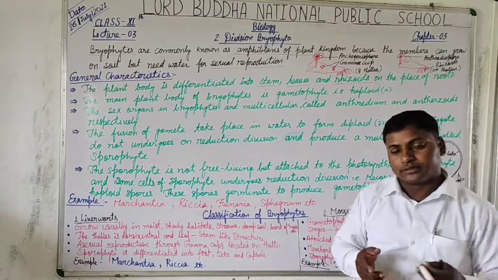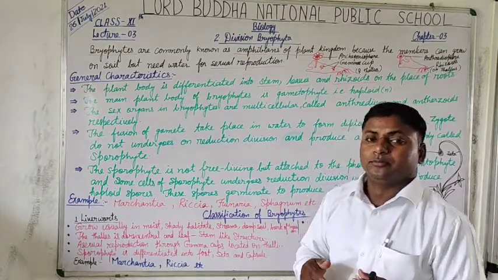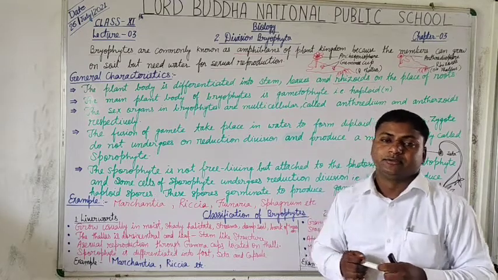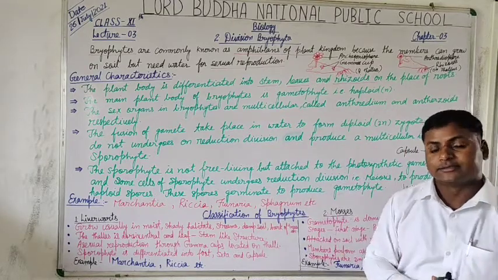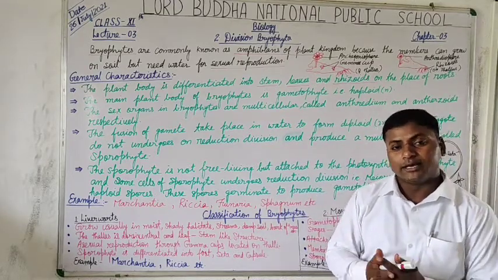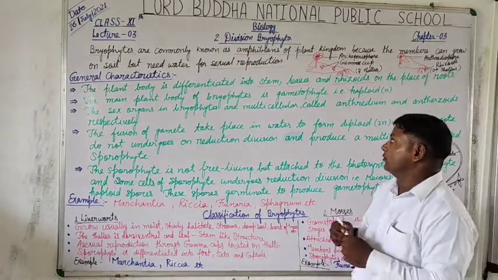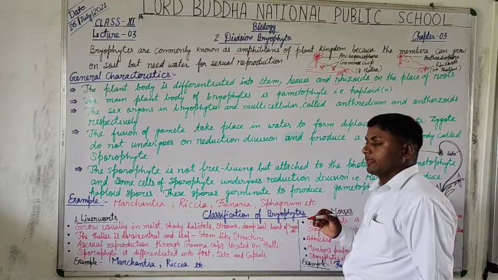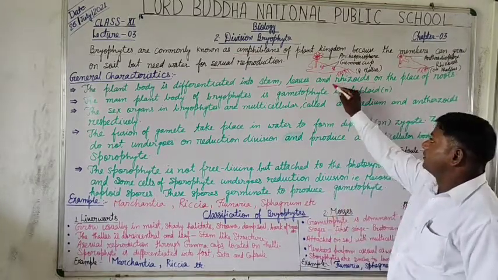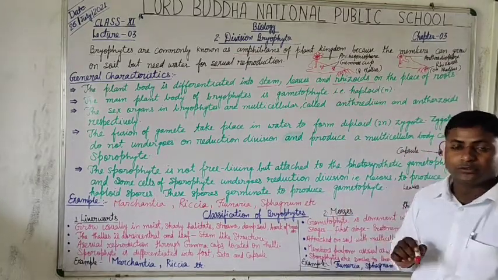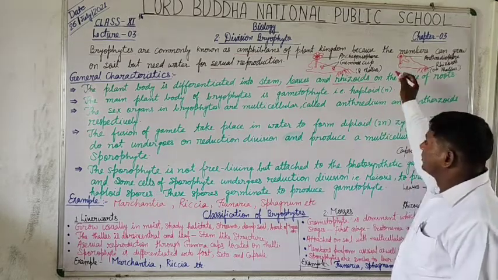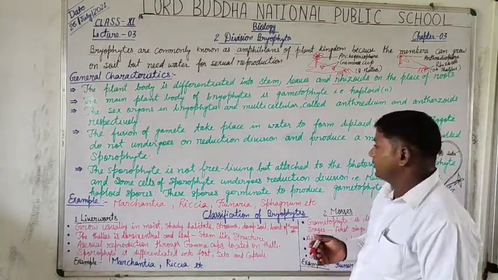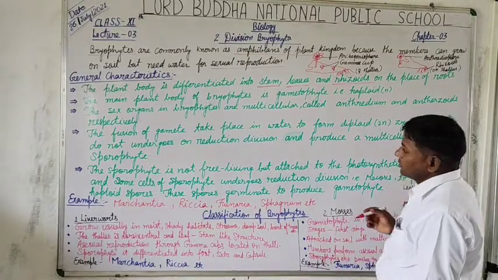So they are the first primordial form of vascular plants, because their body is somewhat thalloid, but due to the presence of leaves and stems as well as multicellular rhizoidal roots, they are kept in the division Bryophyta. Is that clear?